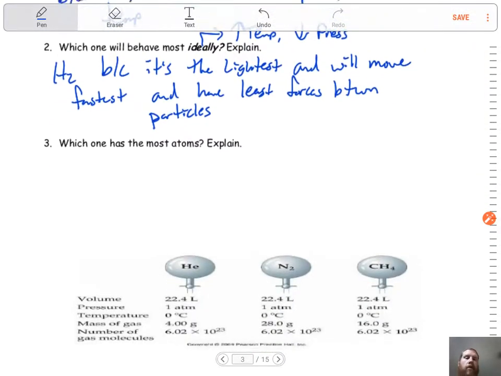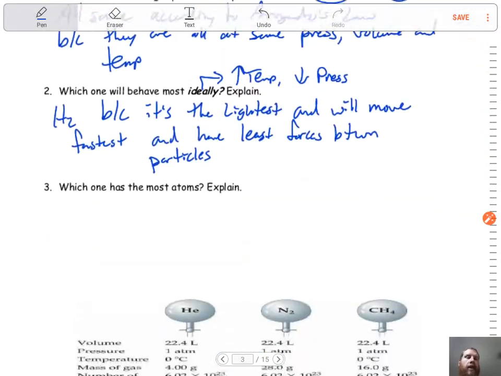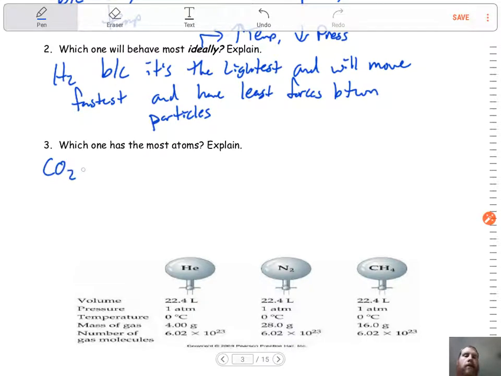So if we take a look, up here we've got carbon dioxide. We've got hydrogen gas, which is a diatomic, and we've got argon. Let's count up how many atoms they have. We've got 1 carbon atom and 2 oxygen, so therefore we have 3 atoms here. Hydrogen has 2 hydrogen atoms bonded to each other, diatomic, and then argon just has 1 atom.